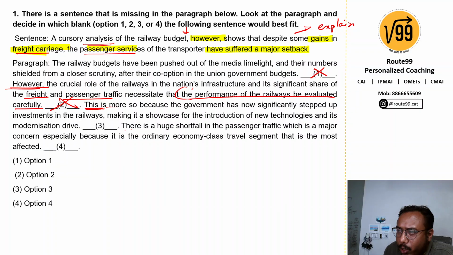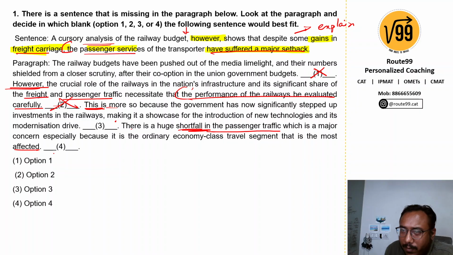There is a huge shortfall in passenger traffic, which is a major concern, especially as it is the ordinary economic class segment that is most affected. So there's a negative sentence. There's a huge shortfall in passenger traffic, and the passenger services being mentioned over here have suffered a major setback. What is that setback? There's a shortfall. So it makes sense to put it here.